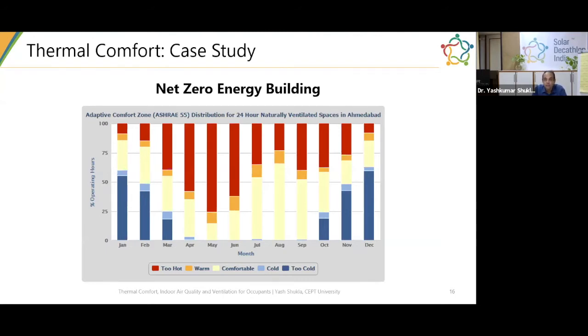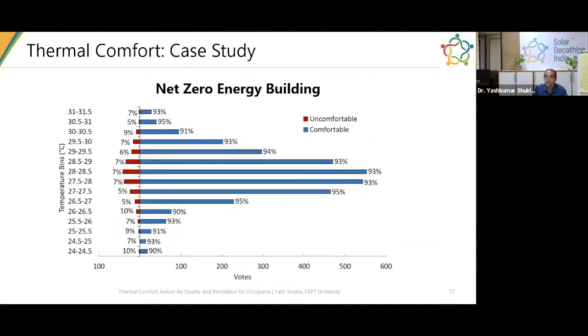But January and February have a significant number of hours, more than 50% for January, for example, and 40% for February, where you can actually utilize outside air to keep your space comfortable and maintain thermal comfort. By utilizing this strategy in the building, we have actually been able to achieve a comfortable environment.